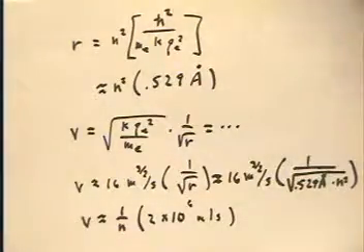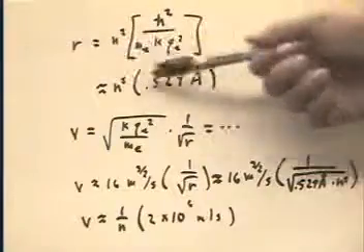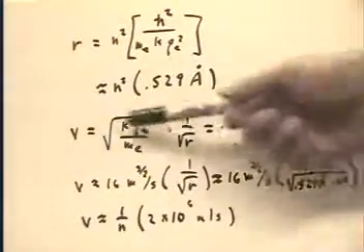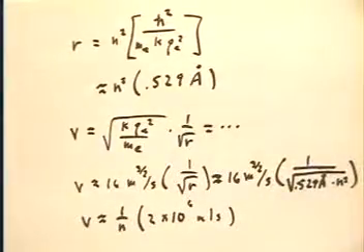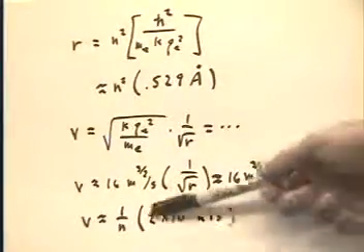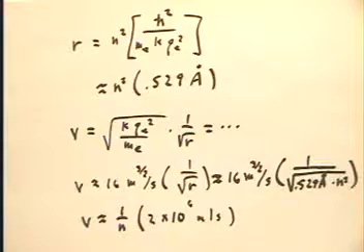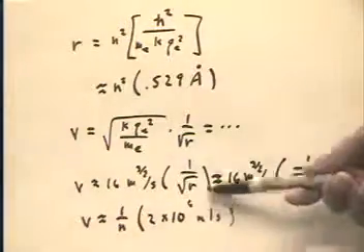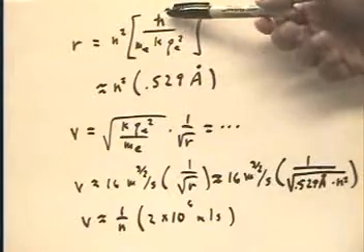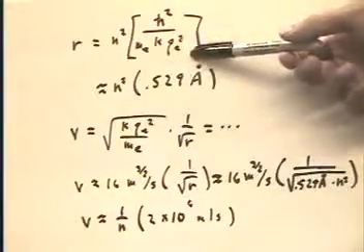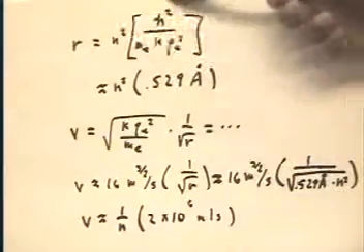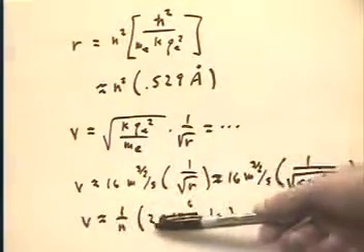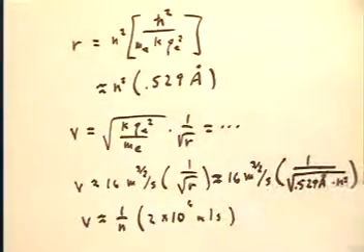Okay, so by solving the equations simultaneously, we get an equation for r. We can substitute that into the expression for v and get an equation for v. And we can evaluate these numbers that I've approximated here to as many decimal places as is appropriate given our knowledge of h, m, e, k, and q_e. To whatever significant figures we know these quantities, we calculate v in this form to that many significant figures.